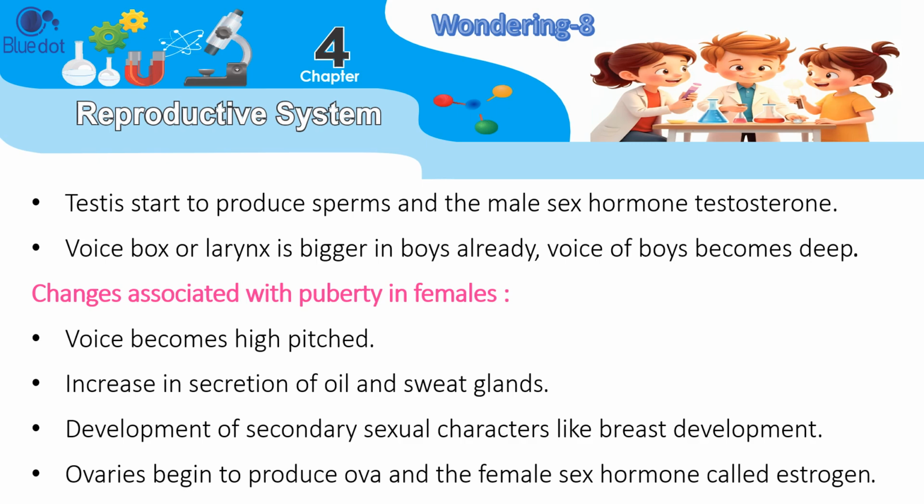The voice box or larynx is bigger in boys already. Voice of boys becomes deep. Changes associated with puberty in females: voice becomes high-pitched. Increase in secretion of oil and sweat glands. Development of secondary sexual characters like breast development. Ovaries begin to produce ova and the female sex hormone called estrogen.